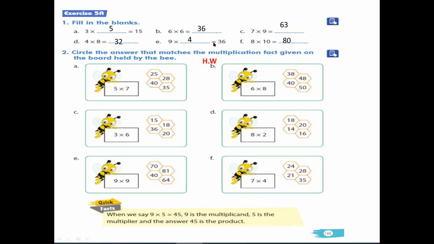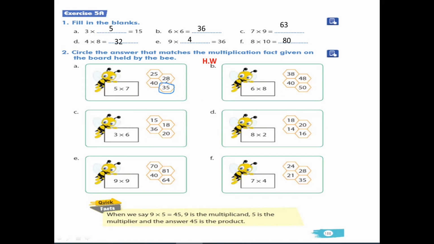So what do you have to do for this? You have to make a circle. Correct? You have to make the circle around the 35. So children, draw the circle. Okay, like this. So this question will be homework for you, and you have to complete it in your textbook.